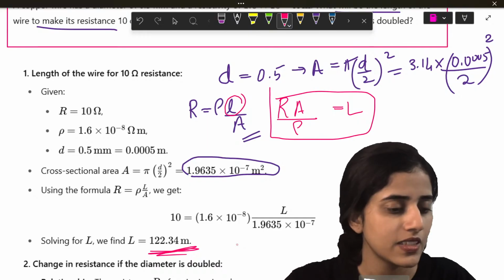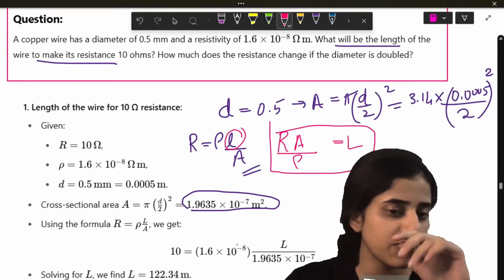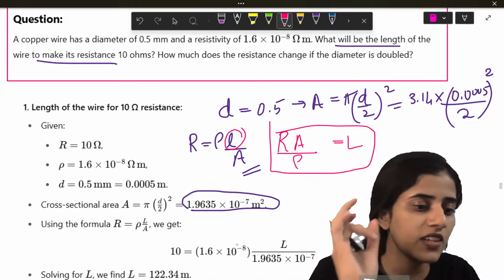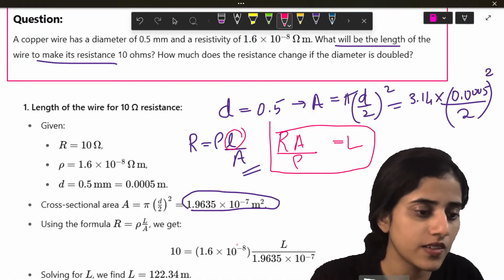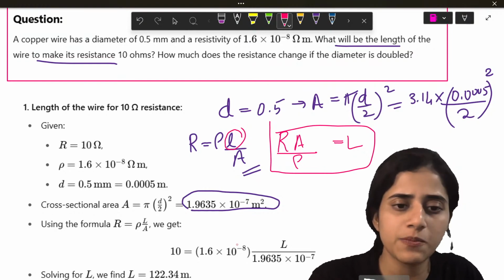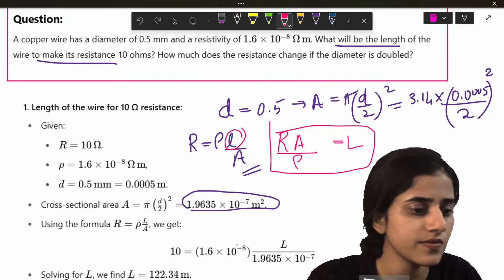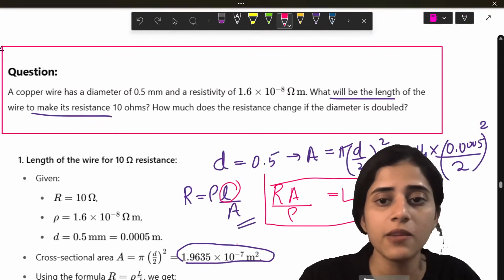Are you all getting it? Yes? So that is only the first part. So I found out that the length is 122.34. So that is the new length. Important to write it as picofarad? No, you can write it as C itself. Okay.